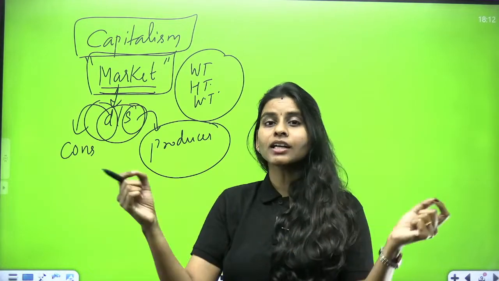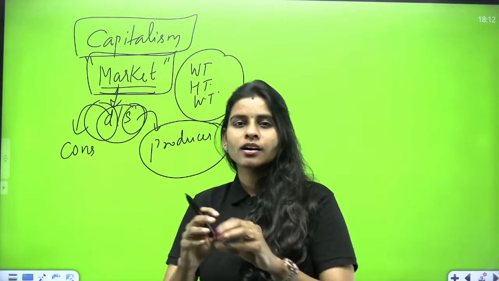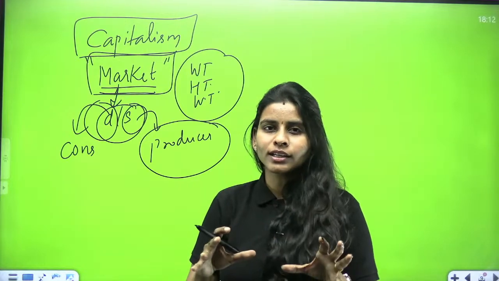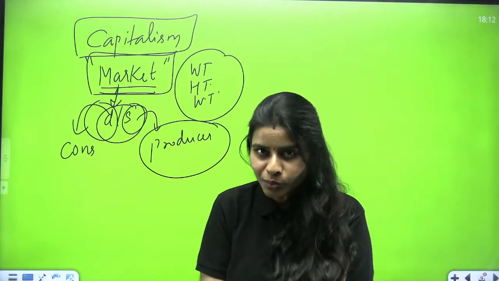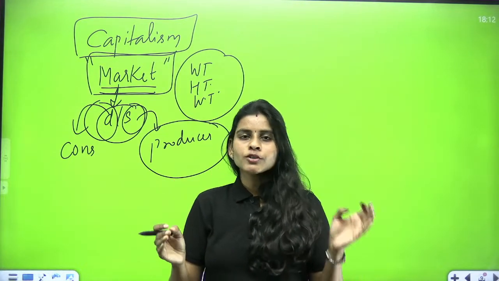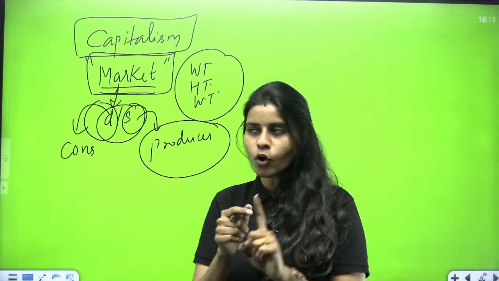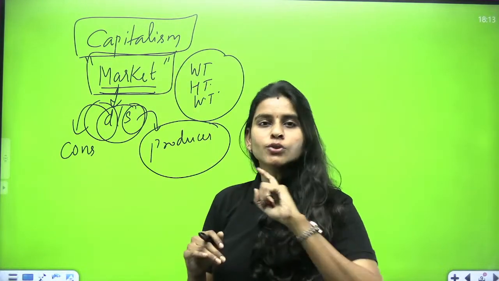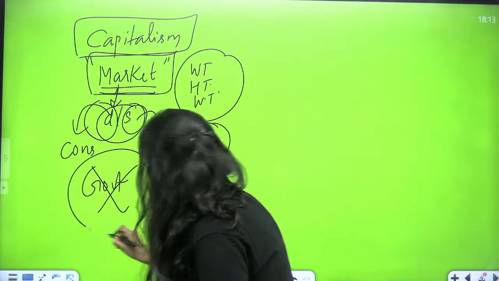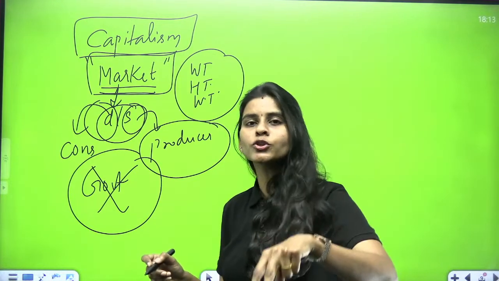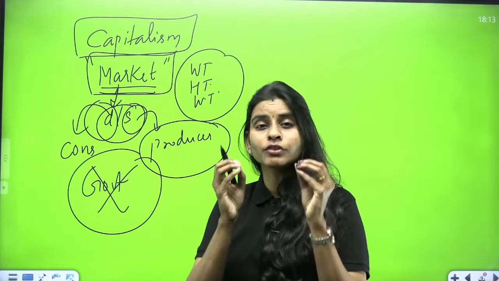Clear? So here the government is not telling me you have to produce medical equipment. You have to produce some vehicles for public transportation. Government is not telling me. I am deciding myself based on the demand, based on what people can afford to buy rather than what people need. So we are going to learn three important things about each of the economic systems. And the first important point about capitalism is that there is no government intervention. Government will not say what you have to produce in the country or how much you have to produce or for whom you have to produce. So this is the first important feature of the capitalist countries.